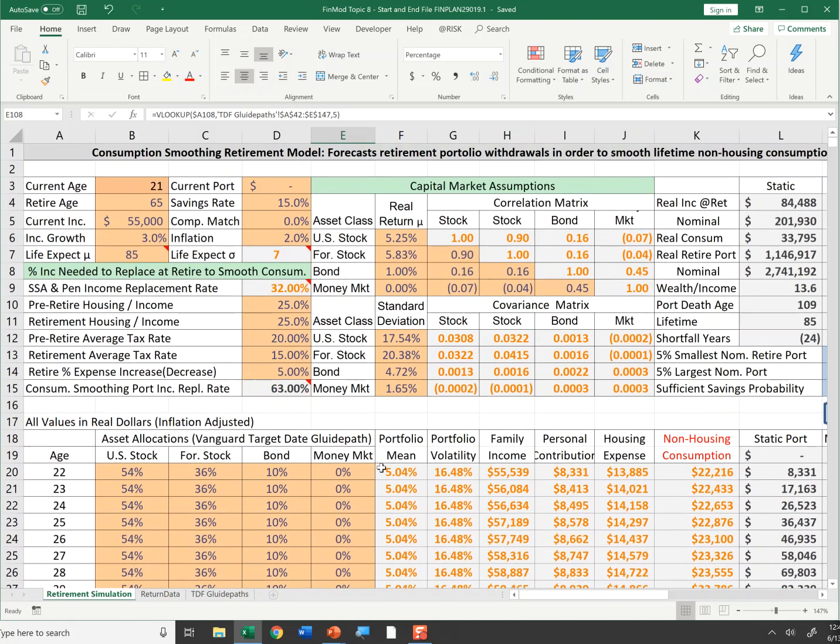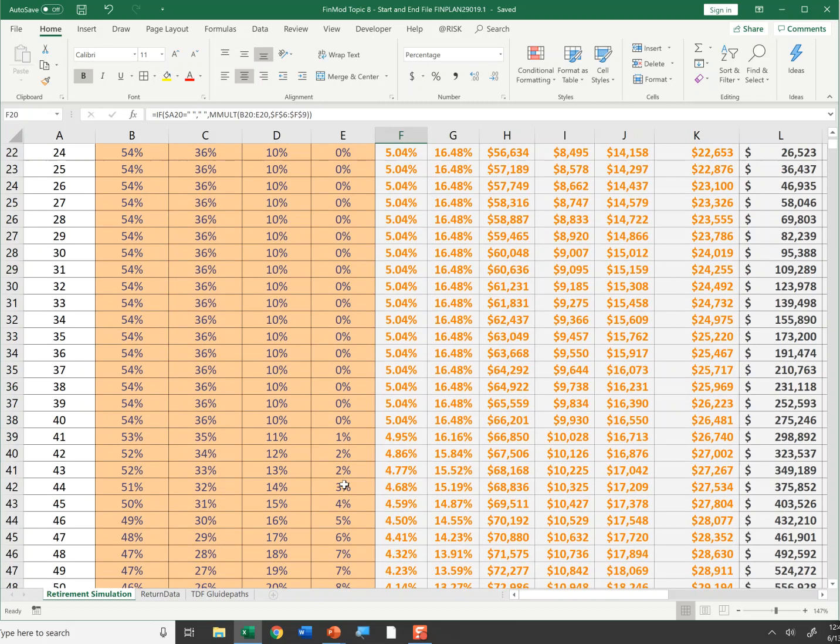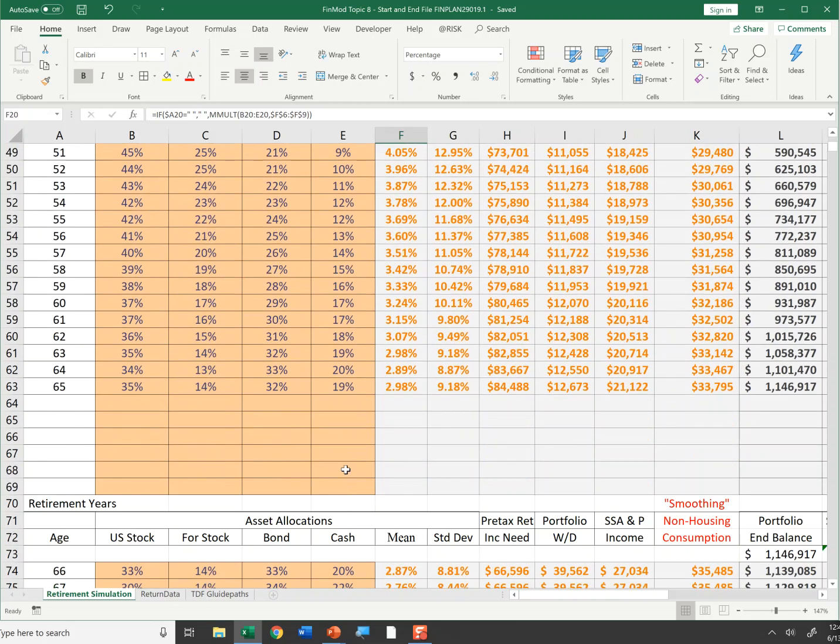I then calculate my portfolio mean, M-mult, times my weights, times my returns. And notice I have an if-then statement there. The if-then statement is simply there so when I copied this formula down, I don't get any errors here.